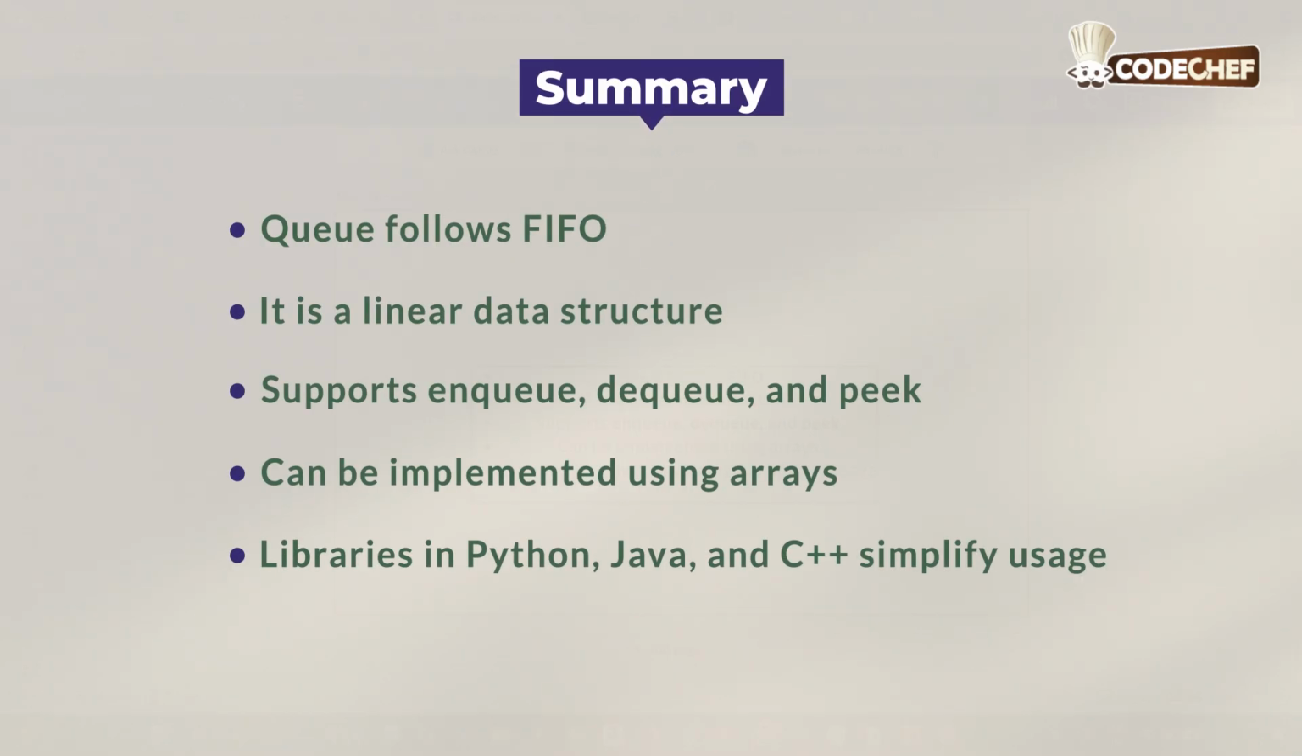Now let's summarize what we've learned. Queue follows FIFO. It's a linear data structure. It supports enqueue, dequeue, and peek. It can be implemented using arrays, and libraries in Python, Java, and C++ simplify usage. That brings us to the end of queues.